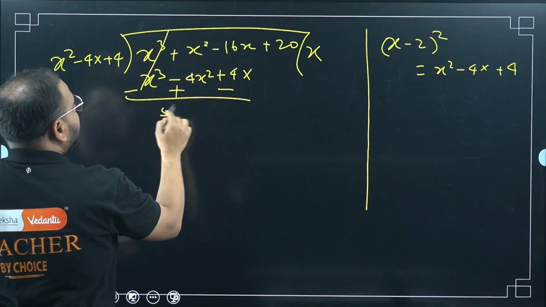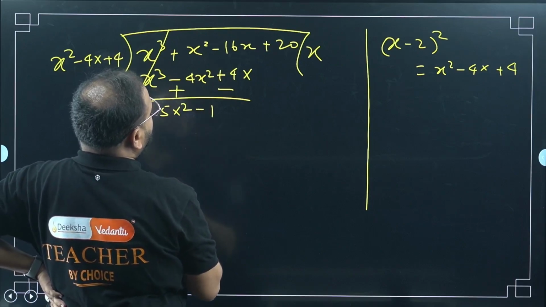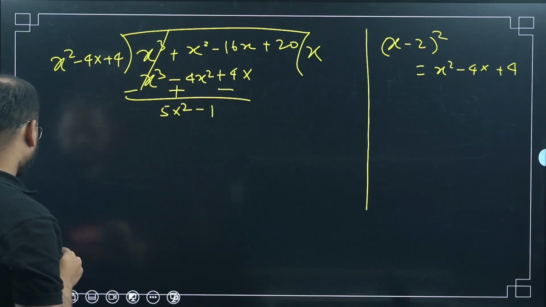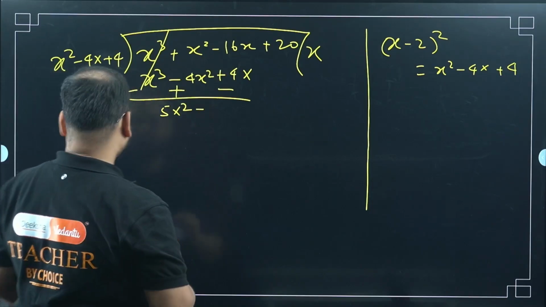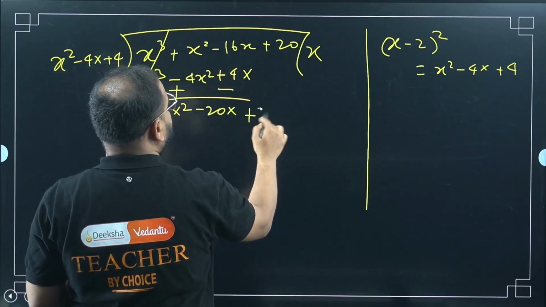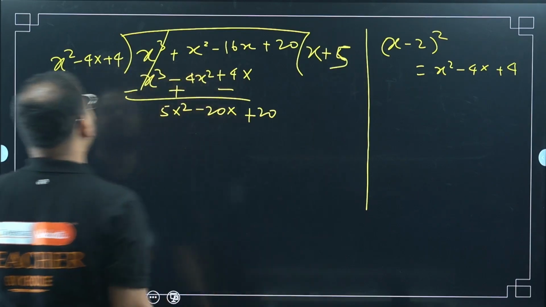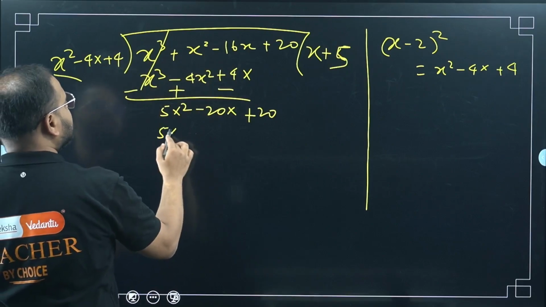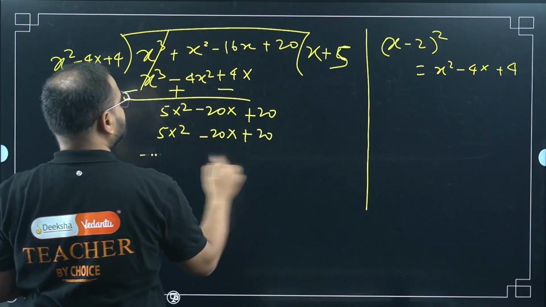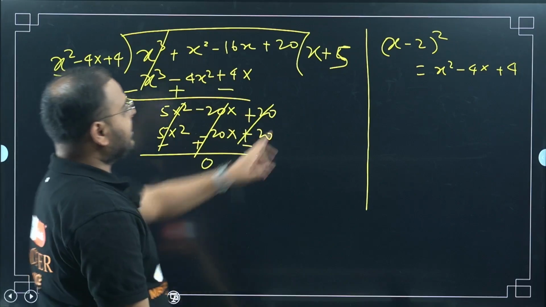What is this? This is my 5x square. Sorry, I made a mistake or something. x times 4, right? Okay, correct. Minus 20, no? Minus 16 minus 4, minus 20x, right? And plus 20. Now please here add plus 5. Why plus 5, sir? Because 5 into x square will make 5x square. I want that only. Minus 20x plus 20. Please make the sign change. Minus plus minus goes away. It means I am getting x plus 5 as my factor.